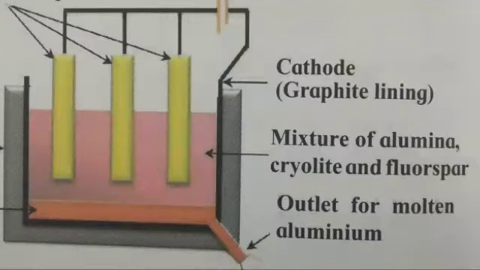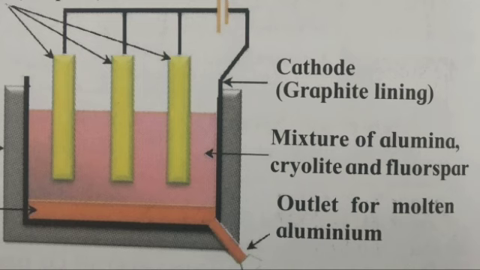Next method is electrolytic reduction of alumina. In this method, electrolysis of molten mixture of alumina is done in a steel tank. The tank has a graphite lining on the inner side.